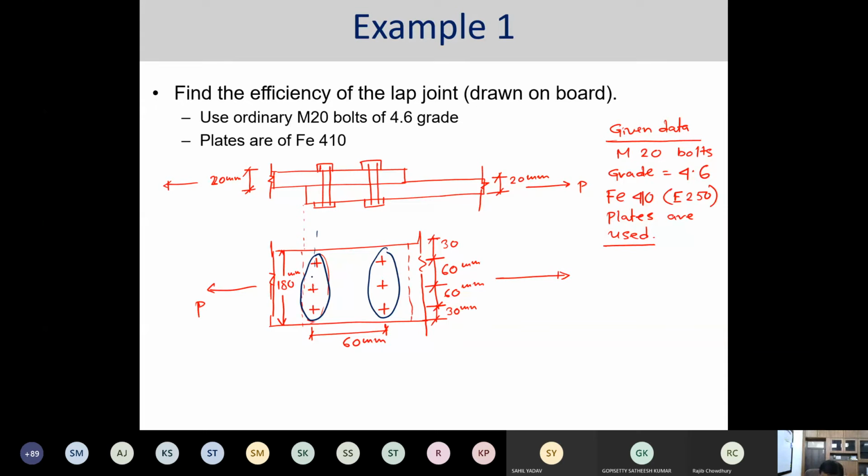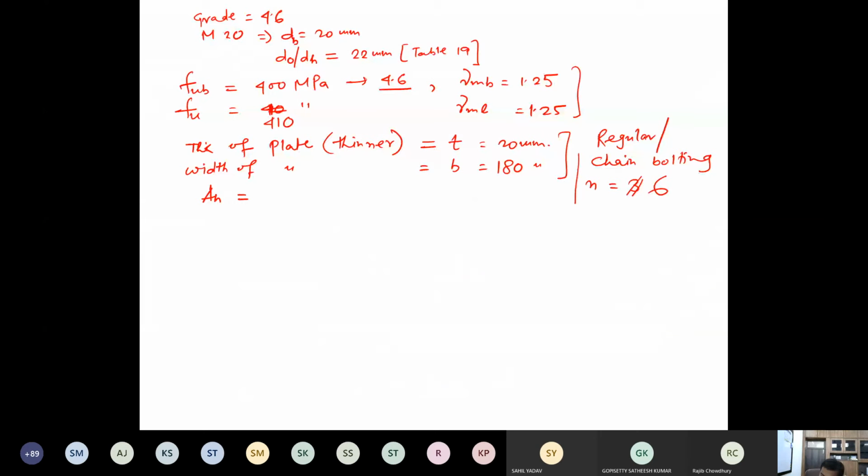But we have to find one particular section as the failure plane or critical plane. So how many bolts are there on the failure plane or critical plane? It is 3. So the number of bolts in the failure plane, or in the weakest section, is 3.